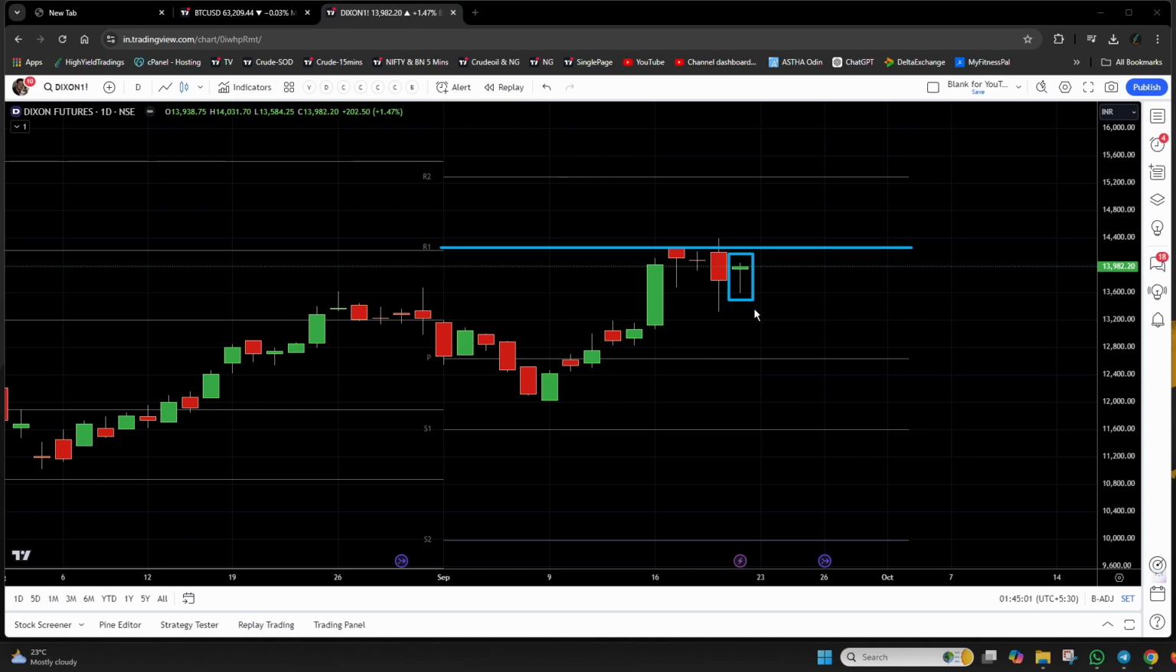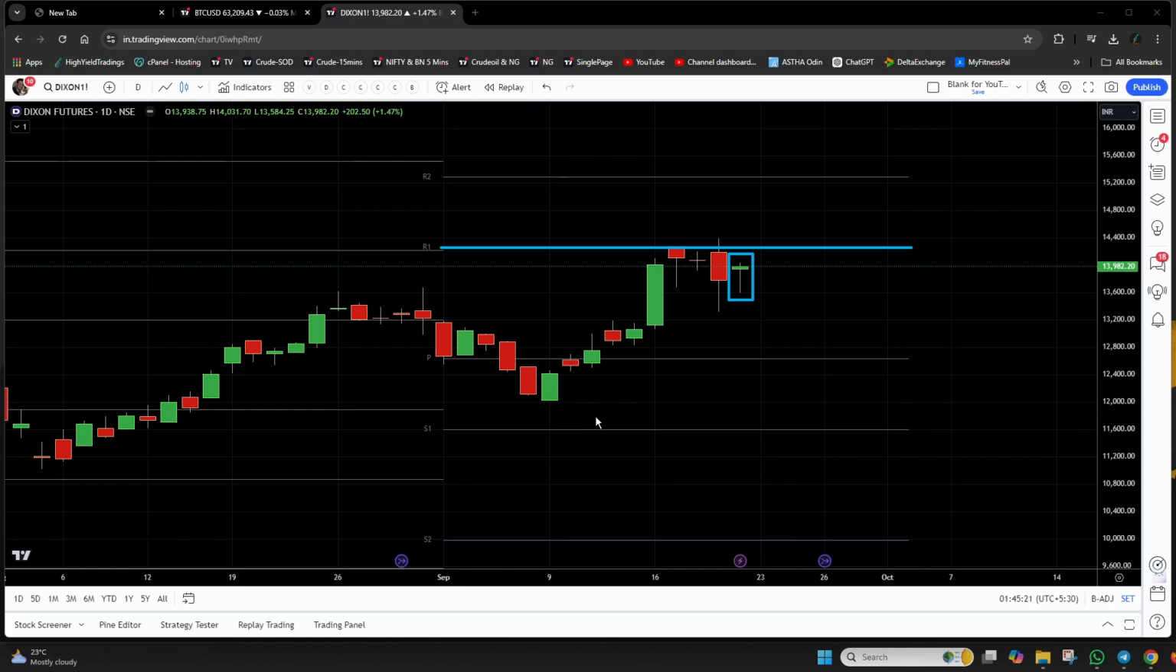Which tells us that it is having a very good support. And if the high of the inside bar is breached, we can expect the stock prices to go up. As simple as that. Okay, two confirmations. If the two confirmations are fulfilled, go ahead with the trade.